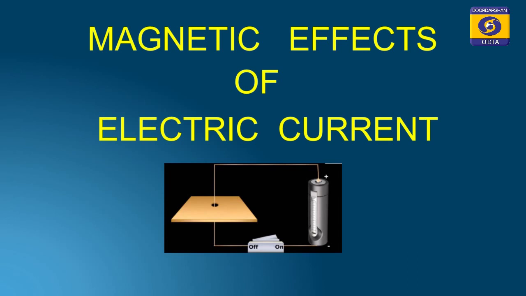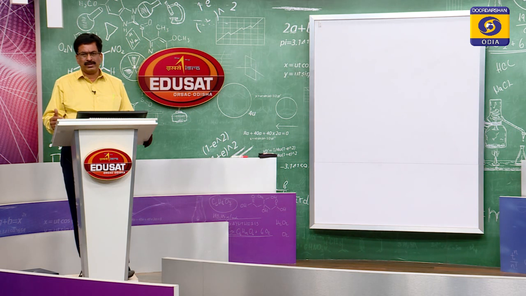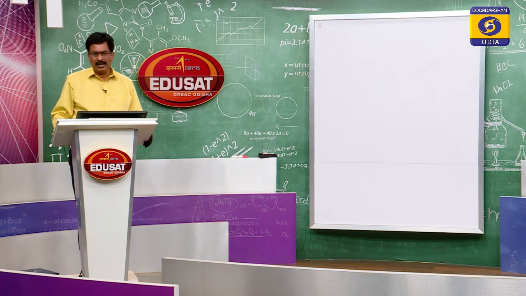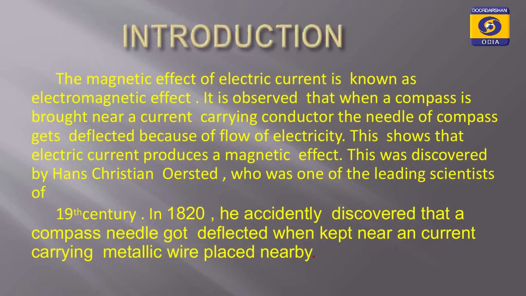This idea was first discovered in the year 1820. That means now it is 2020, so 1820 is nearly 200 years back.